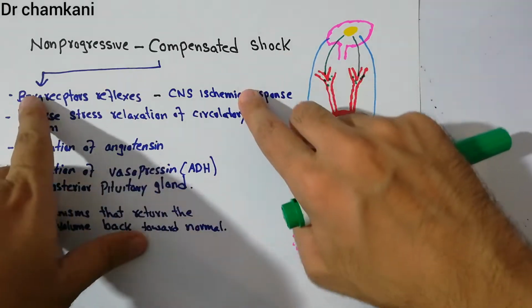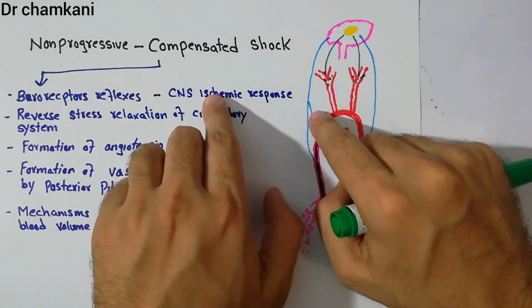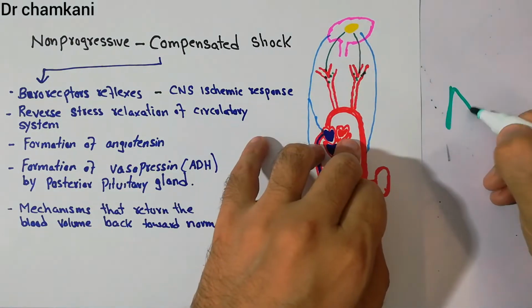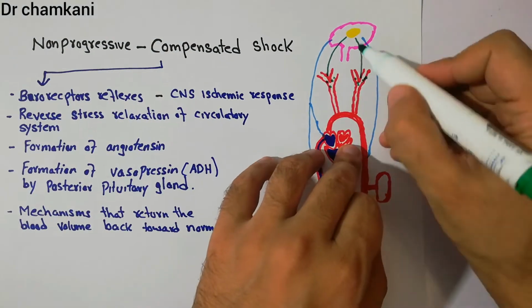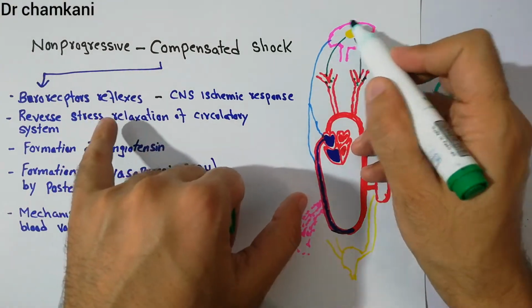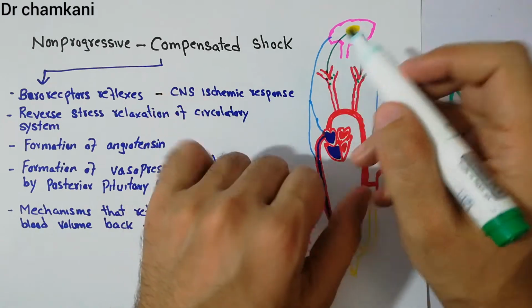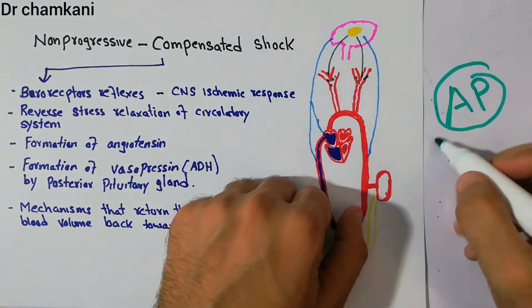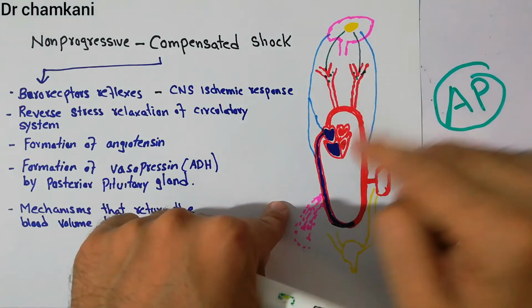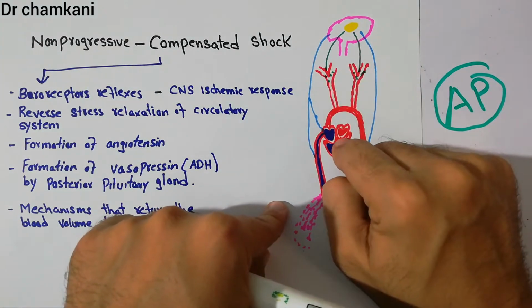Now, the CNS ischemic response is similar to the baroreceptor reflex, but it gets activated only when there is a higher degree of fall in arterial pressure and there is decreased perfusion of the brain. In the same way as the brain centers get activated with the help of baroreceptor reflexes, they get activated with the help of a higher fall, and the brain activates the sympathetics more, and more constriction of the arterioles, more constriction of the veins, and a higher increase in heart rate occurs.